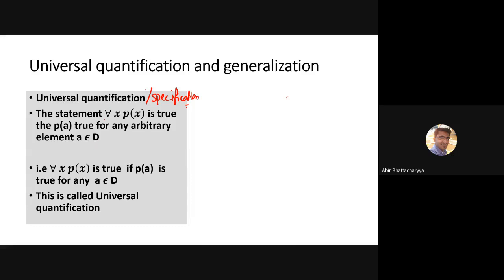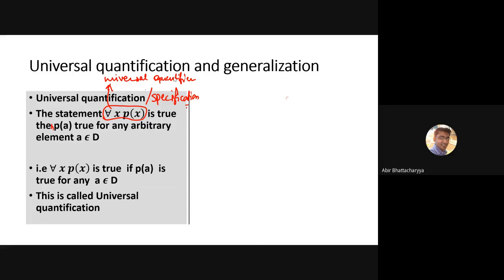If the statement for all x, P(x) is true, then what does it mean? This is called the universal quantifier. Just as a reminder, what is the universal quantifier? It is a statement, not a predicate.